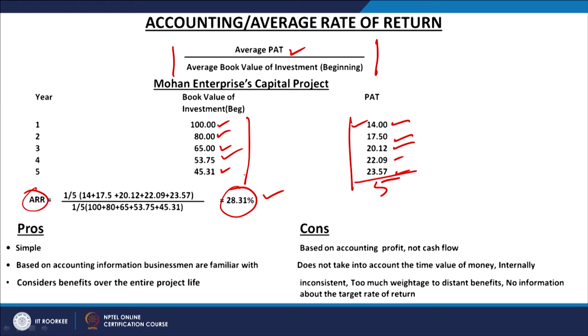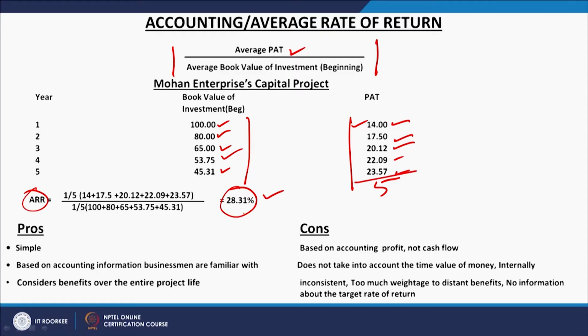If we have this information available, then after that calculating the average rate of return is very easy, it can be done, but getting this information is very complex. For that you need to prepare the total detailed project feasibility report, and once that DPFR is ready with us, then only you can apply this method, and finally you can calculate.